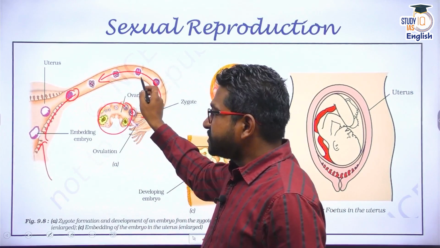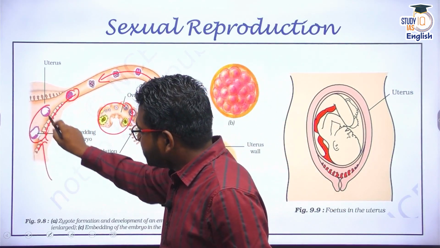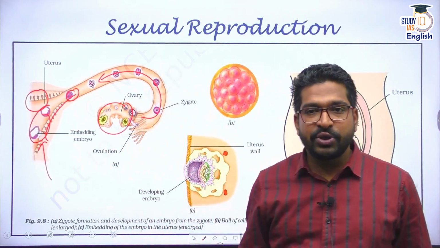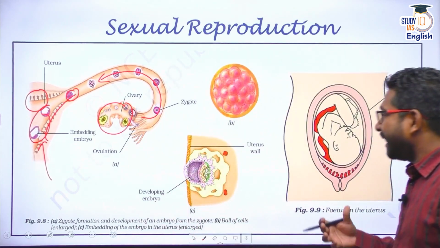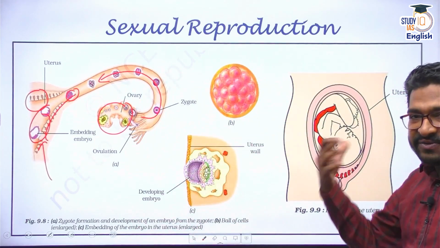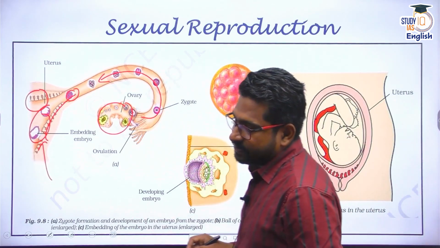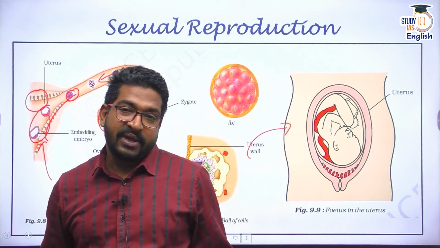is formed. From the zygote, slowly and steadily division will take place, and this has to attach itself to the uterine lining, and wherever it is attached to the uterine lining, placenta is formed. Then slowly and steadily the cell division takes place, and then ultimately gestation starts. After 9 months, the baby is developed, its organs are developed.